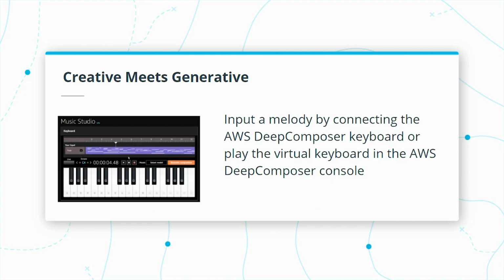Developers can simply get started with the AWS Deep Composer keyboard to input a melody that will transform into a completely original song in seconds, all powered by AI. You can input a melody by connecting the AWS Deep Composer keyboard to your computer or play the virtual keyboard in the AWS Deep Composer console. AWS Deep Composer accepts music in the MIDI format.